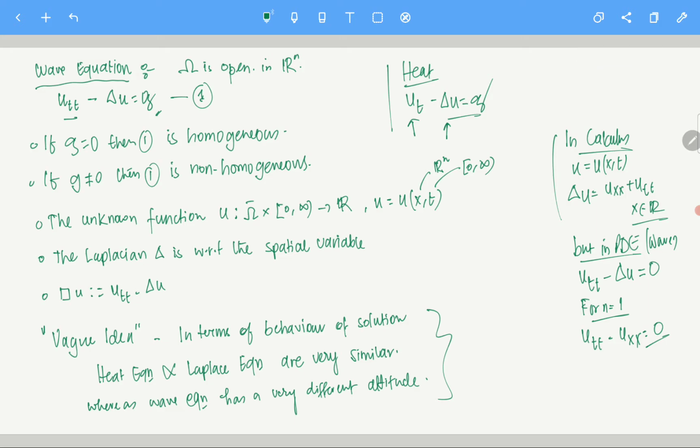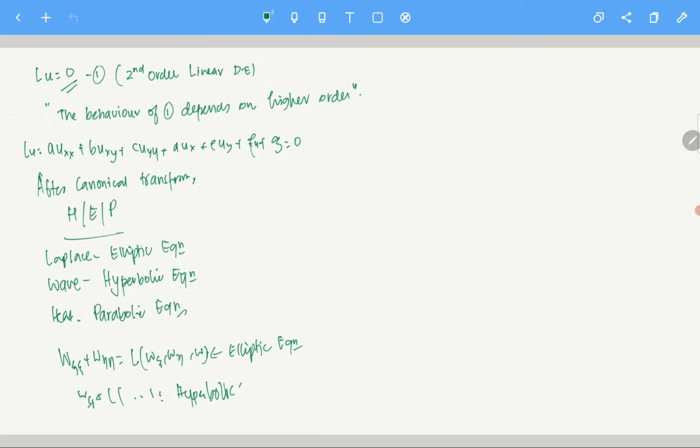You understand what I'm trying to say? But here the higher order terms, you see their sign is different. There's a positive and a negative sign. So what happens then is the behavior of the solution changes. That is why the behavior of the solution changes, and how it changes, let me put it this way. This also we will prove later. For now it is just for your information, just for you to understand what is going on.